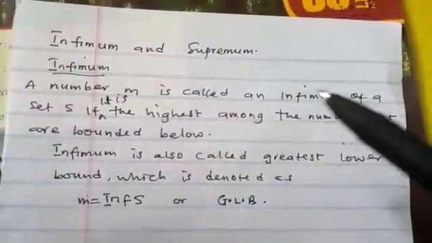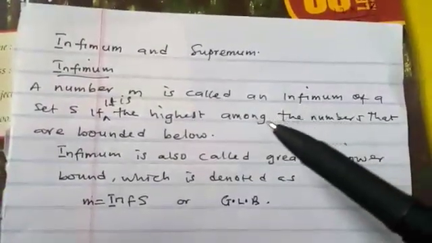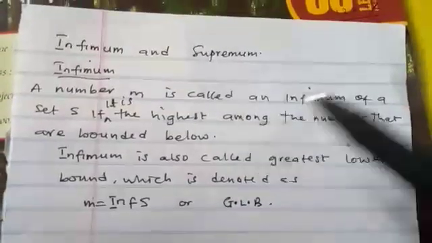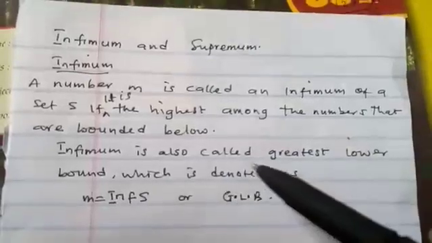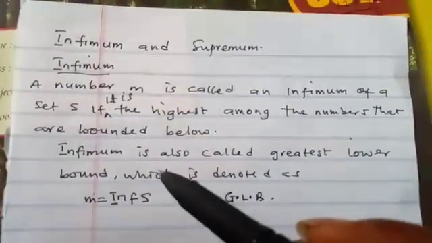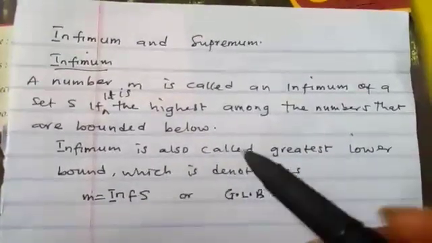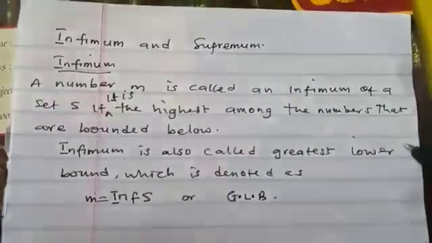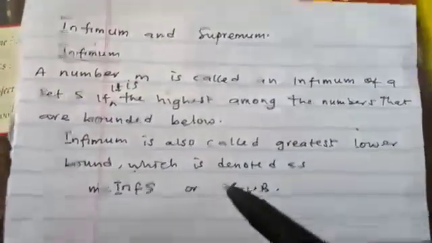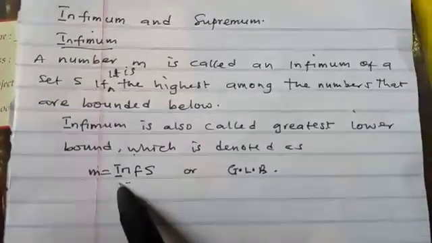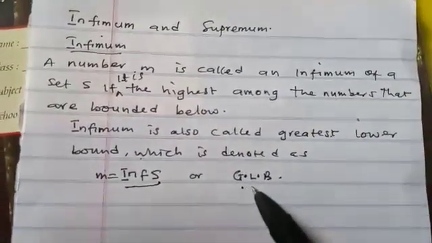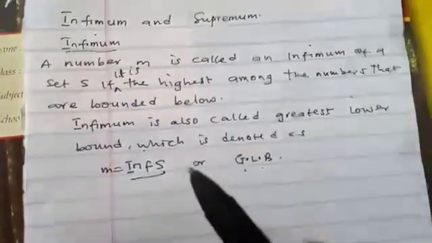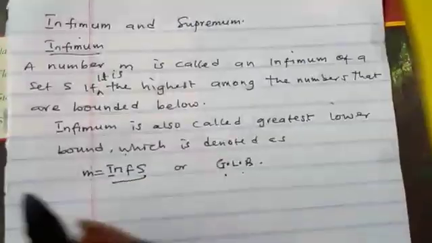So if you have all the numbers that are bounded below, just like a lower bound too, the highest of all of them is what we call infimum. We also call it the greatest lower bound. We denote infimum as inf S, or we just write GLB, greatest lower bound. So it's the highest among all the numbers that are bounded below.